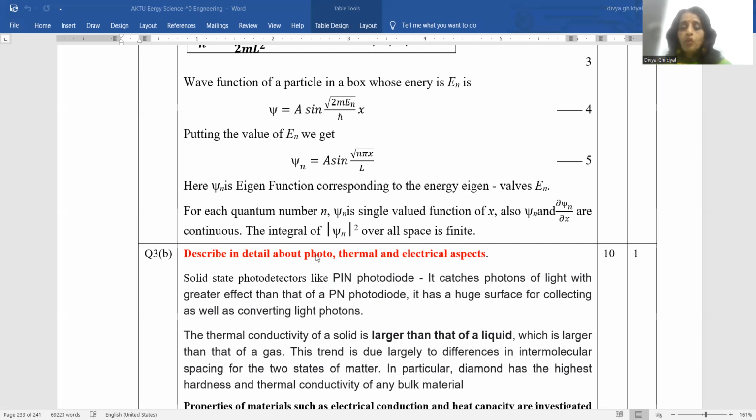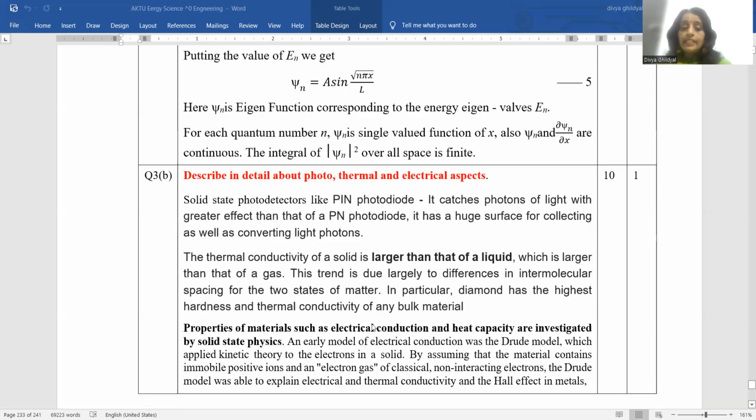Suppose it is saying photo. That means photodiodes which catch hold of the photons of light, and this is used for making electricity. Thermal, E is equal to half kT. The thermal conductivity of a solid is larger than that of a liquid, which is larger than that of a gas.